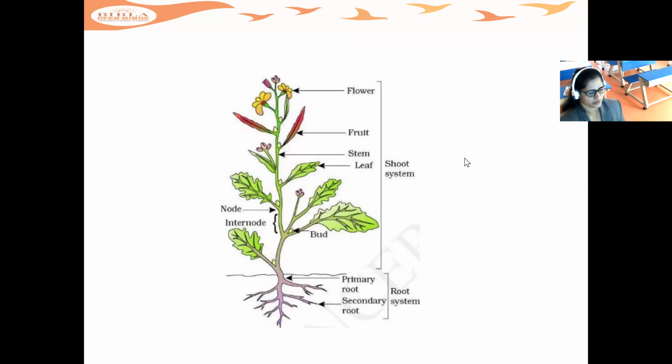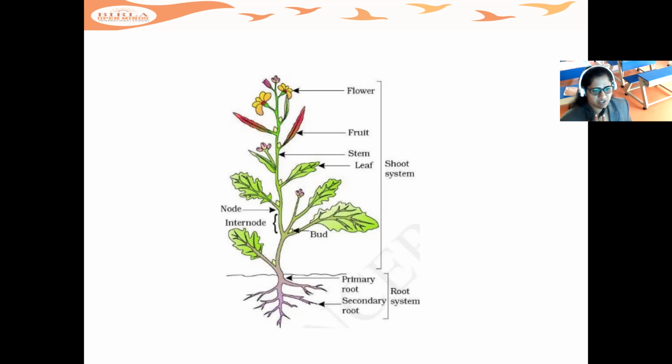In our last class, children, we were discussing the different parts of a plant. As we all know, the plant's main parts are the root system and the shoot system. In the shoot system, the parts which the plant has are leaves, stem, fruit, and flowers. These leaves play a basic role. They play the most important role of photosynthesis. With the help of photosynthesis, these plants are able to produce their own food.